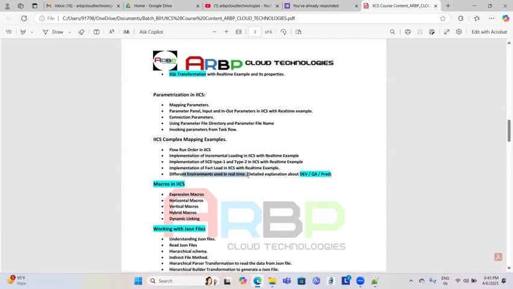I will also explain dev, QA, and production environments and how they differ, because in a real-time industry work environment there are multiple environments: development, QA, UAT, then production. You face this kind of environment before you can start development. Now macros in IICS: expression macros, horizontal, vertical, hybrid, dynamic. I will explain macros also.